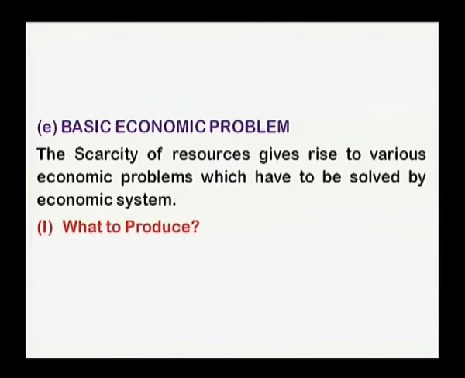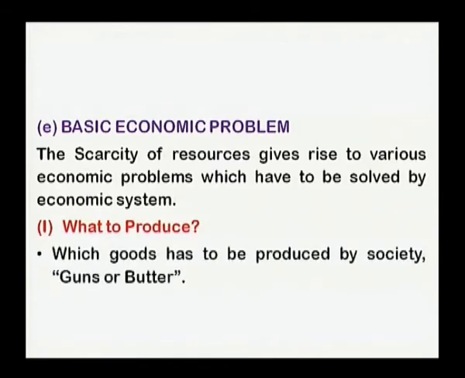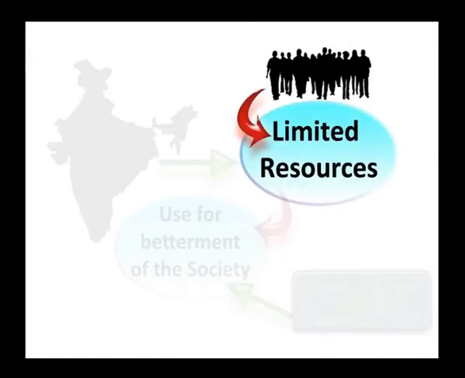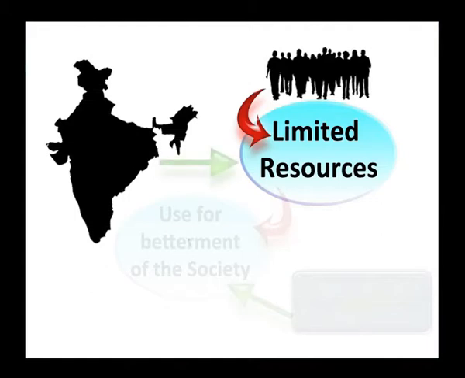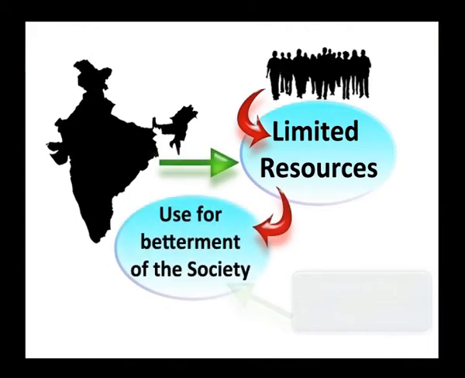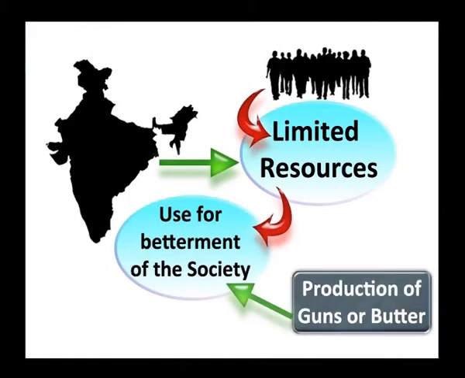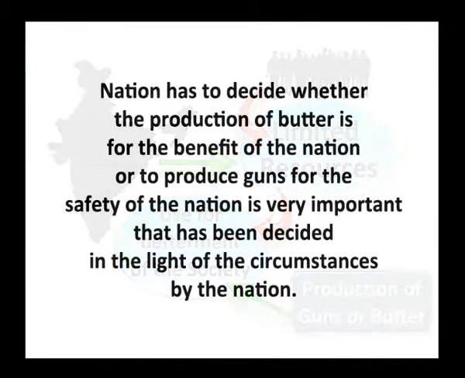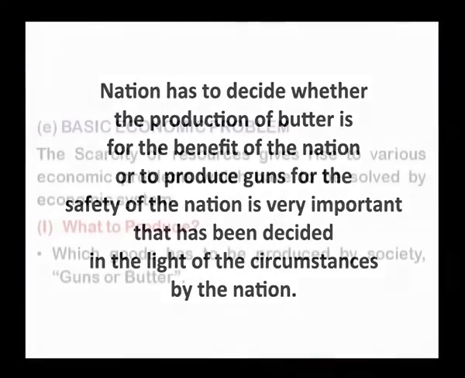First is what to produce. Which goods have to be produced by society, guns or butter? Since we have got limited resources, it is up to the nation to decide how the resources can be put to use for the betterment of society, whether the nation must produce guns or butter. The nation has to decide whether the production of butter is for the benefit of the nation, or whether producing guns for the safety of the nation is more important. That has to be decided in the light of the circumstances by the nation.